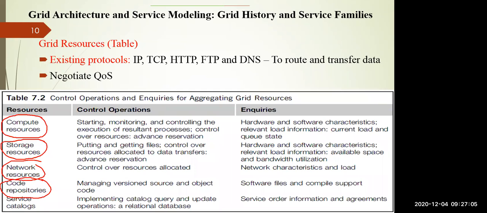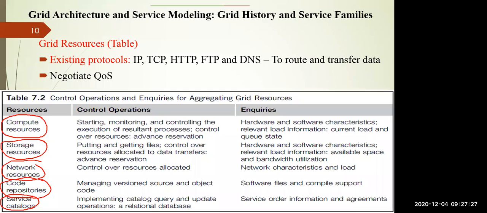That can also be possible with the help of grid computing. Similarly, for the service catalog, the main operations are implementing your catalog query and update operations, which is nothing but your relational database. In that case also, you can use grid computing, right?